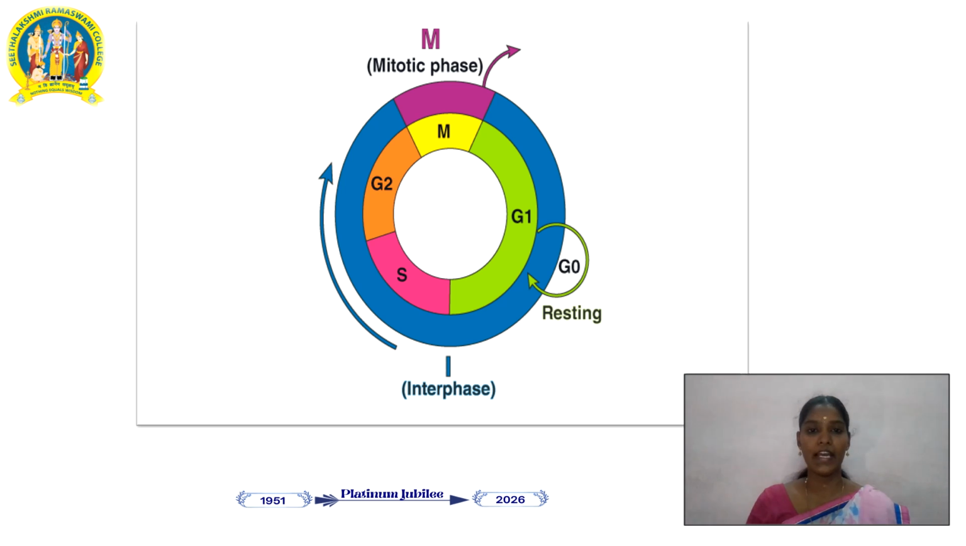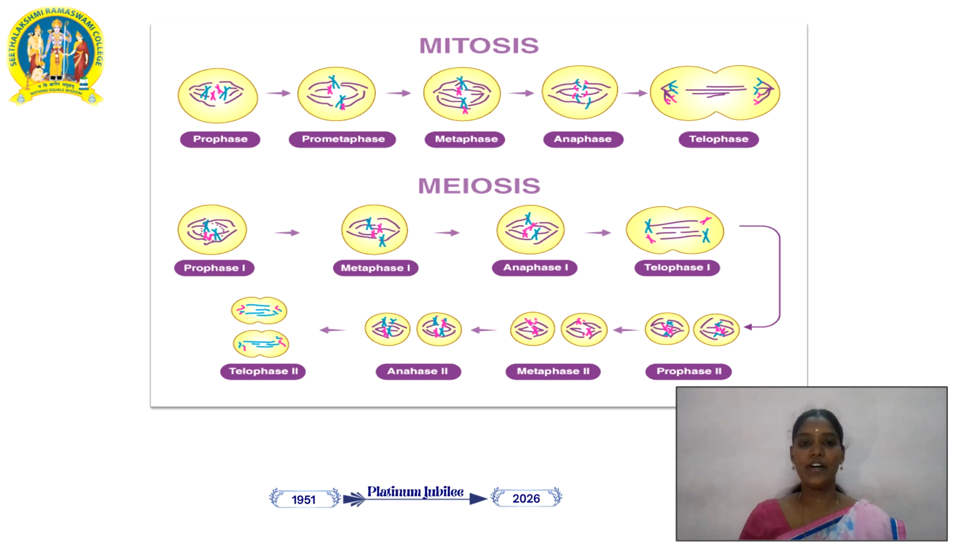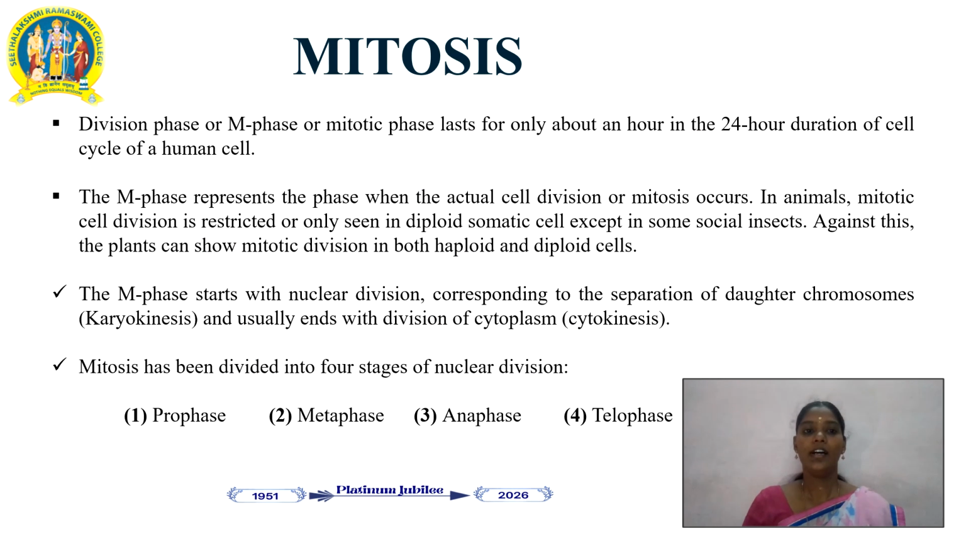So, from this diagram, we are explaining the mitosis and meiosis further. Here I have shown you the prophase, prometaphase, metaphase, anaphase, telophase. The difference between the phases will be clarified by the images here. Next, mitosis. Now, we are going to see the process involved in mitosis based on the phases of four categories. Division phase or M phase or mitotic phase. This is known by a variety of names.